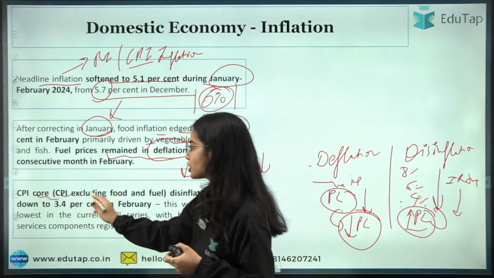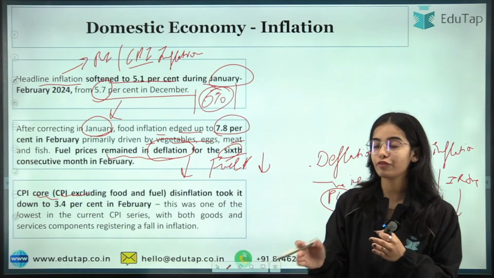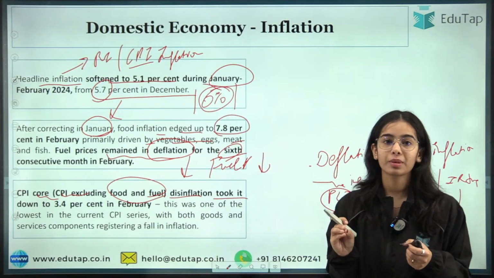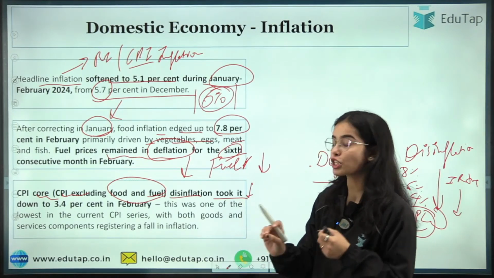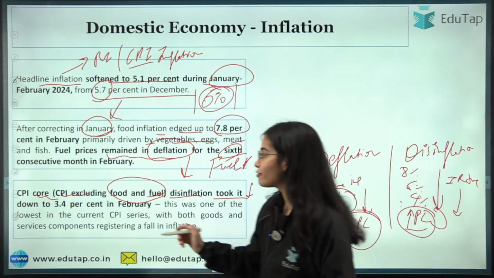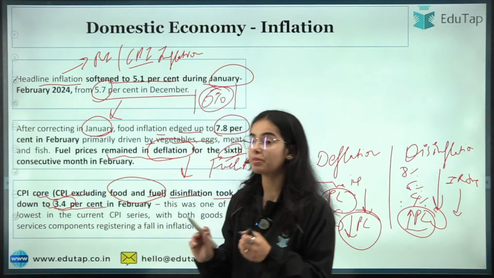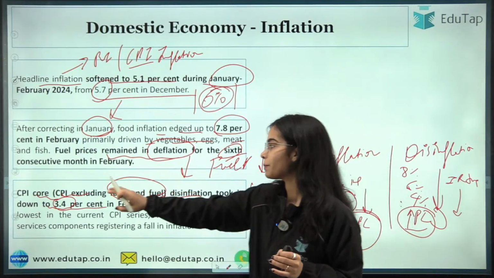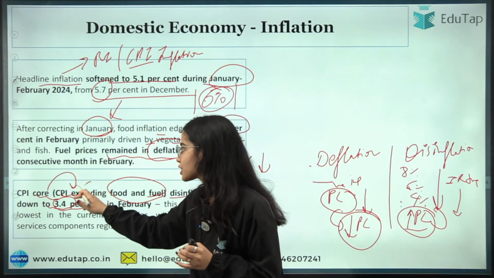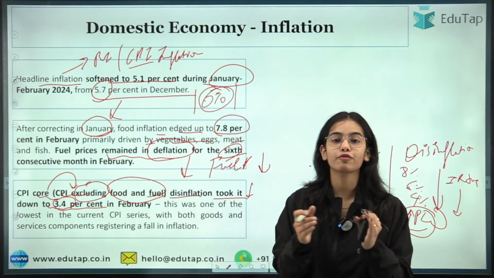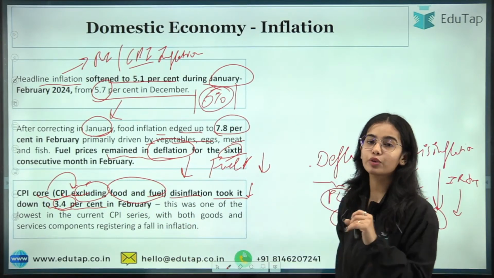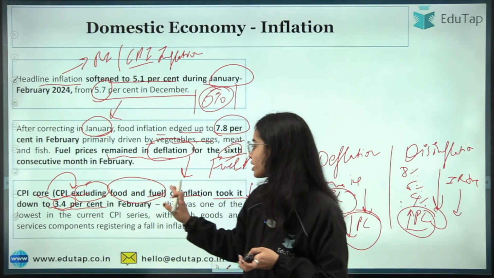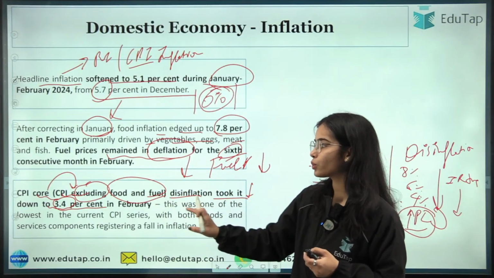CPI core, that is the consumer price index excluding the food and fuel sector. Disinflation took it down to 3.4% in February. So disinflation means that the inflation rate is decreasing. You can see that the inflation is present at 3.4%, but that is a very low percentage. 3.4% is even below 4%. So CPI core means the CPI inflation excluding the volatile sectors such as food and fuel. If we are excluding food and fuel, we have the manufacturing sector, construction sector and such. So this CPI core disinflation took it down to 3.4%.